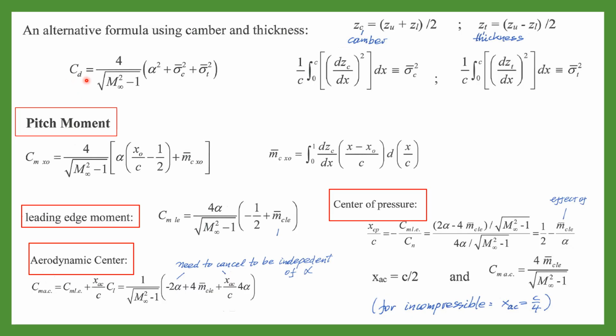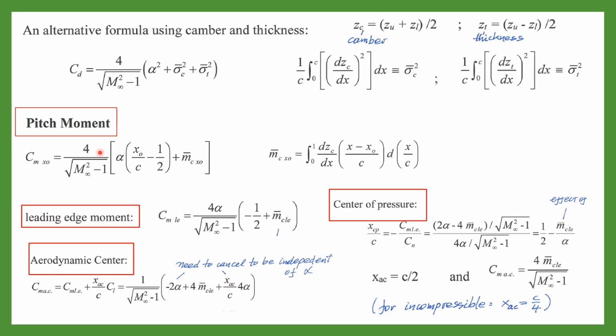CD is equal to 4 over the function of Mach times alpha squared plus sigma camber squared plus sigma thickness squared. Sigma camber is given by this equation, a function of dz camber over dx. Sigma thickness is given by this equation, and zt is given here. So this says that drag is a function of alpha due to the lift, due to the camber, and due to the thickness.